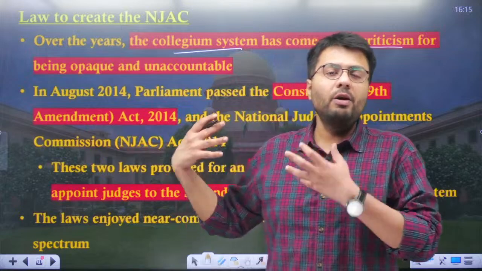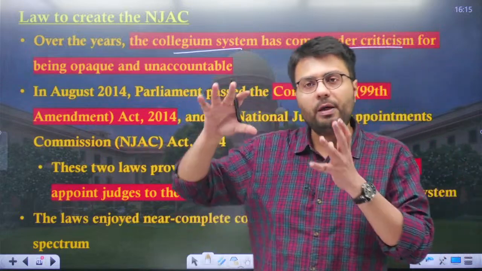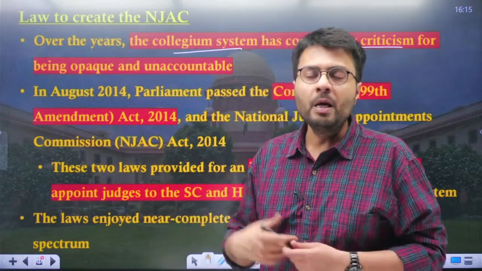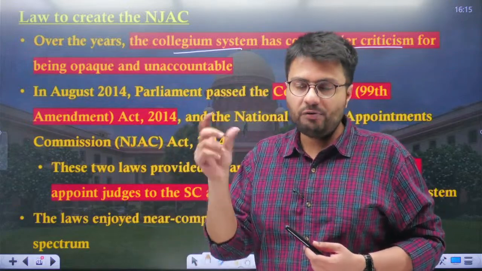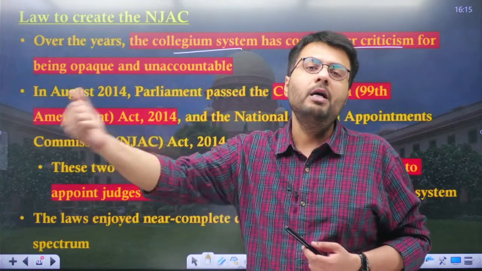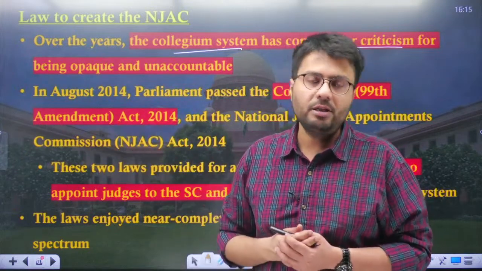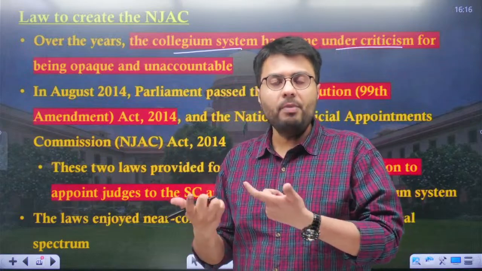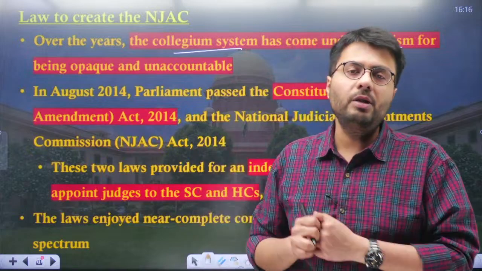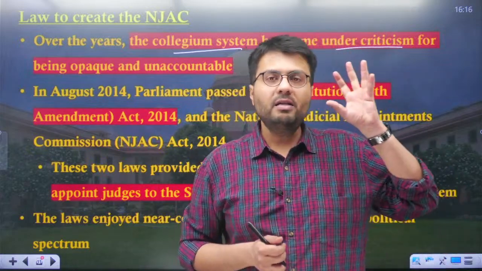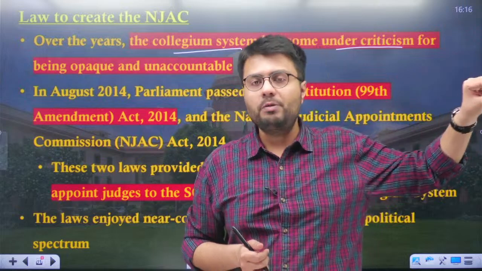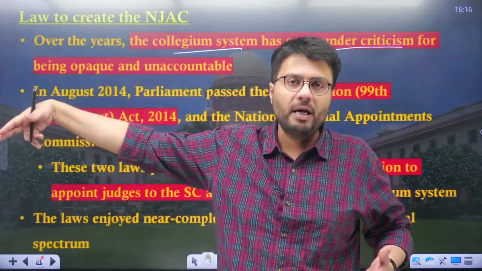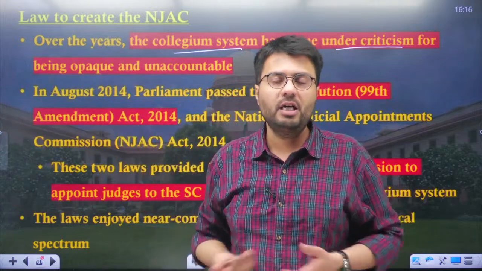Why? Because in India there is a separation of power, but with separation of power there is also a system of checks and balances. For example, a few members of the legislature go on and become ministers and eventually the prime minister or chief ministers of a state. So naturally the government of the day is accountable to the legislature. Similarly, any legislation or law passed by Parliament or a state legislature, or any executive action, is reviewed by the judiciary. So this is called the system of checks and balances.